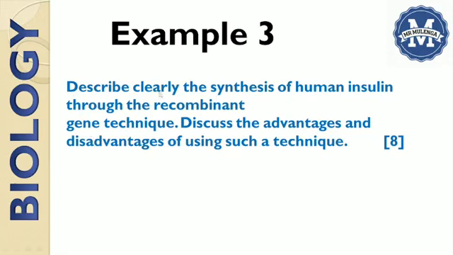The first part is describe clearly the synthesis of human insulin through the recombinant gene technique. The second part is discuss the advantages and disadvantages of using such a technique. Now remember, I explained that before you write an essay, there are certain things that you must take note. Number 1, you need to identify the topics that you are dealing with. The topics involved in this question are DNA, genetic engineering, microbiology, and biotechnology.